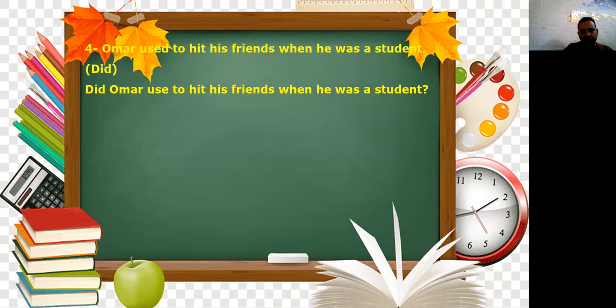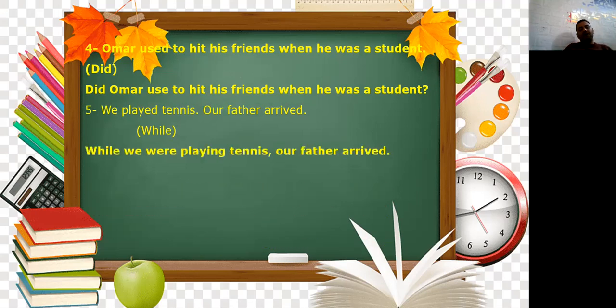Omar used to hit his friends when he was a student. I want a question, just simply. Used to is past, so ask with did. So did Omar use to hit his friends when he was a student? We played tennis. Our father arrived. The same idea. Which one is long action? Of course, play tennis. So while we were playing tennis, our father arrived.